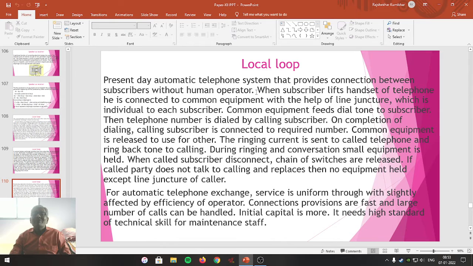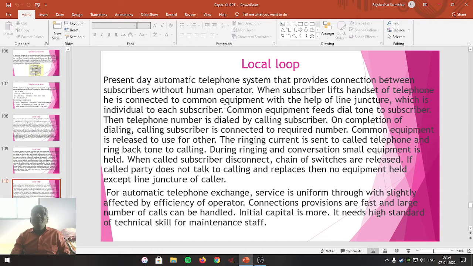Now, how does it work? When the subscriber lifts the handset of the telephone, he is connected to the common equipment with the help of the line junctor. As soon as you lift the handset, your handset is connected with the telephone exchange to the common equipment through the local loop, which is individual for each subscriber.